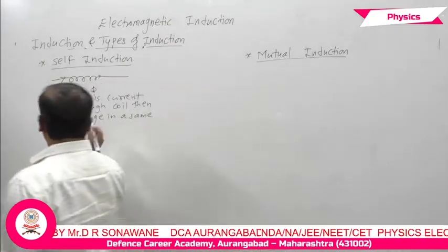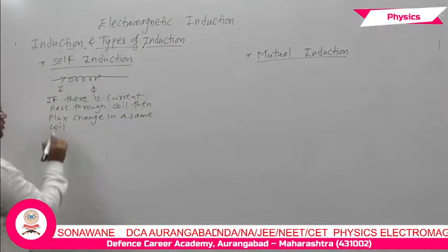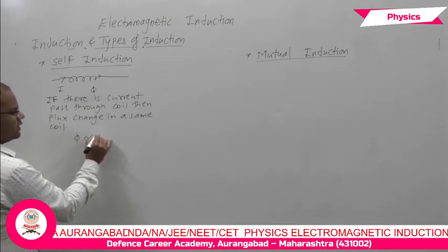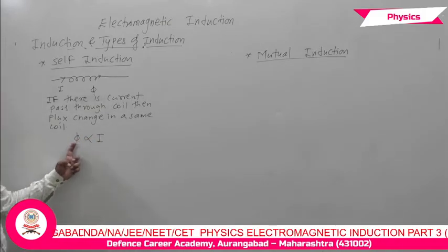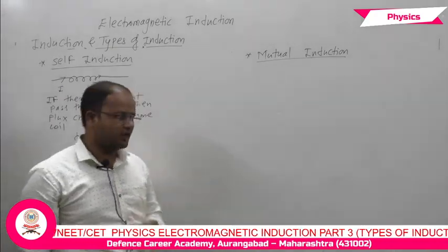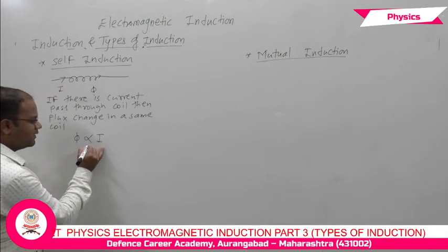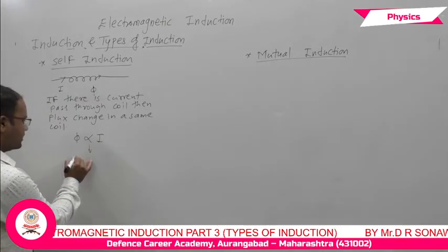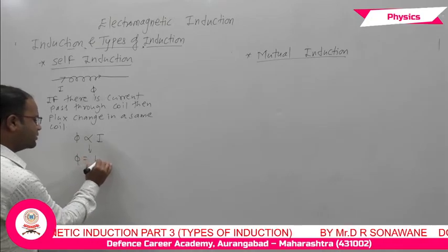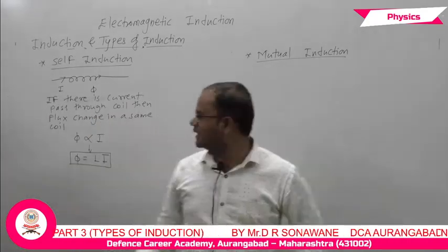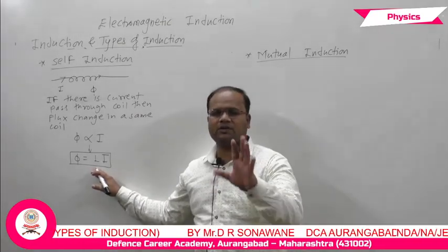Here, according to the relation, flux is directly proportional to the current. An increase in flux means an increase in current through the coil. If we remove the proportionality sign, we get a constant, that is phi equals L i, where L is the coefficient of self induction.